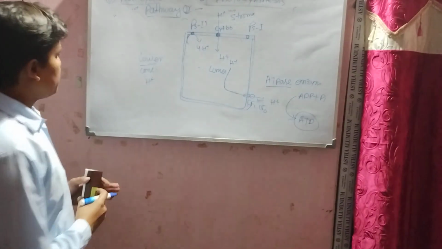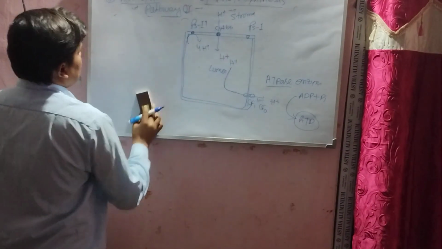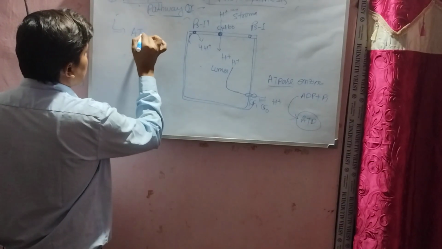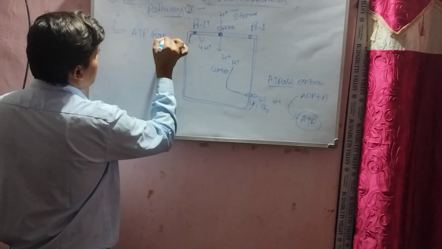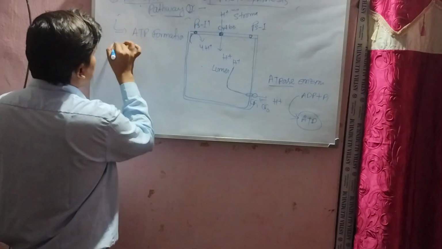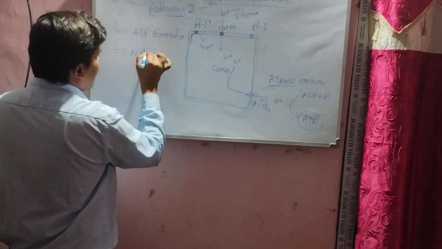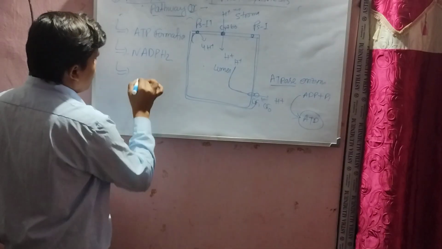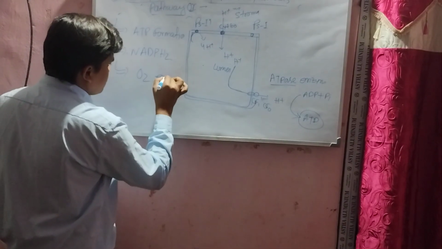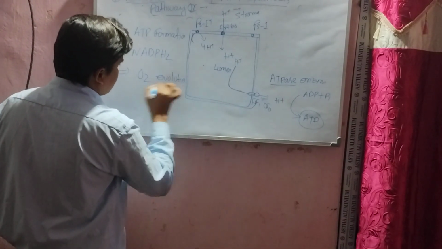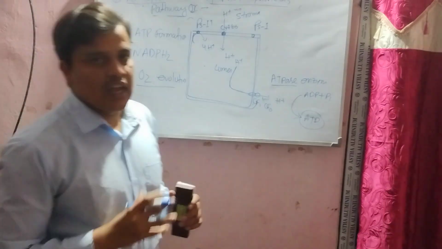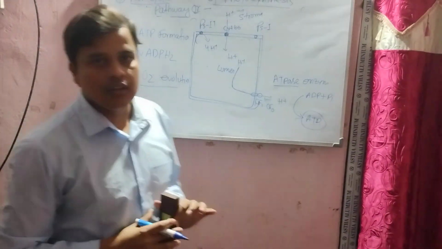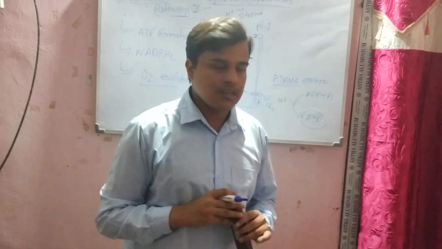So the important point is that in the non-cyclic pathway ATP formation occurs, and finally NADPH2 formation occurs, and O2 evolution also occurs. These are used particularly in the dark reactions.